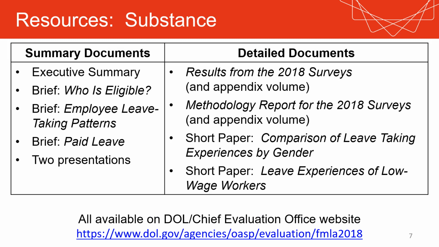In addition to the files, there are a set of reports. There are a set of summary documents, an executive summary from the main report, 3 briefs, who is eligible, employee leave taking patterns and paid leave, and 2 presentations on the substance of the findings. And then there are a set of detailed documents. The first one is the main report, Results from the 2018 Survey, which includes an appendix volume. The second is a methodology report for the 2018 surveys, also including an appendix volume. And then there are 2 short papers, which as of now are forthcoming: a comparison of leave taking experiences by gender and leave experience of low-wage workers.